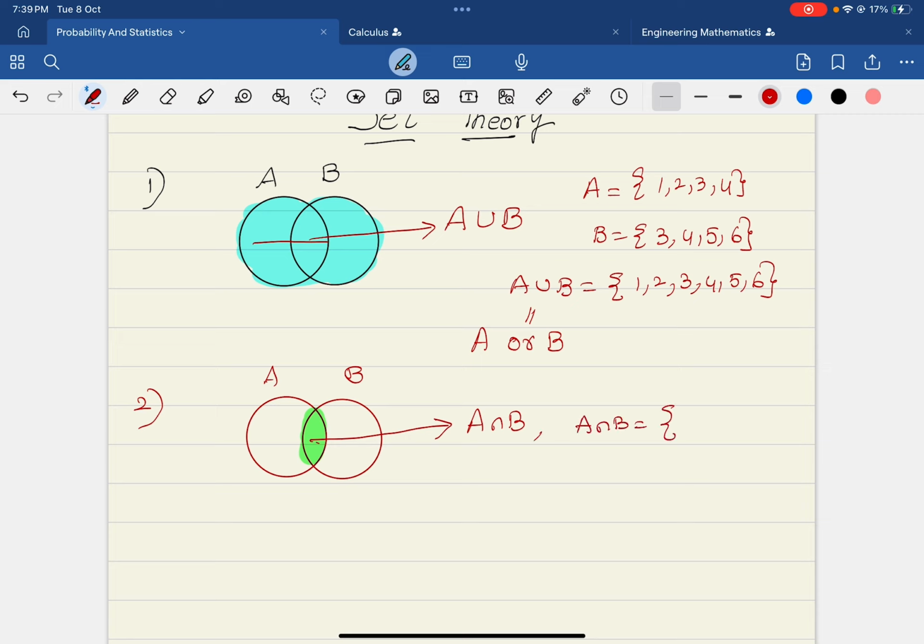We can see that there are common elements, which are the points coming in this area. So it is 3 and 4.